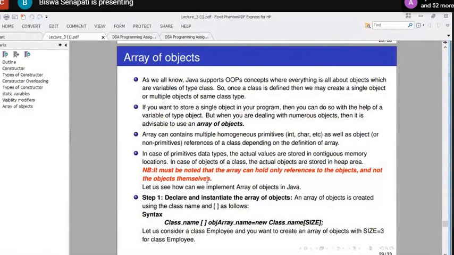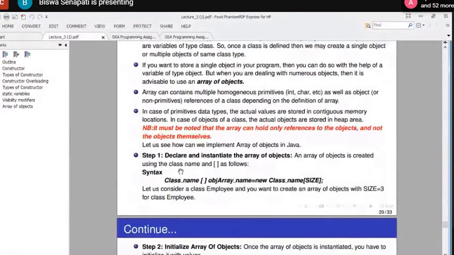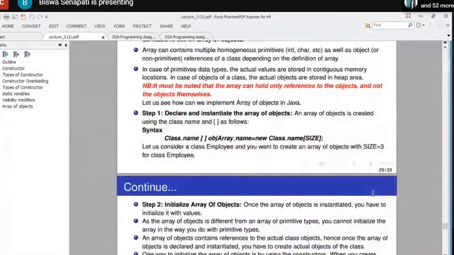Okay, just look at here. So declare and instantiate the array of objects. An array of objects is created using the class name and the square brackets as follows. So ClassName[] objArrayName = new ClassName[size]. So let us consider a class Employee. You want to create an array of objects with size 3 for the class Employee. Now look at here.